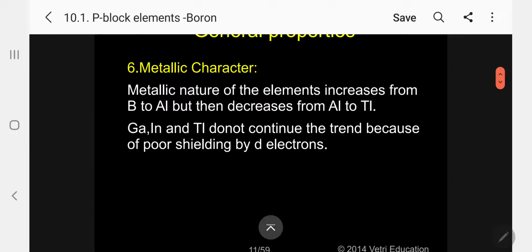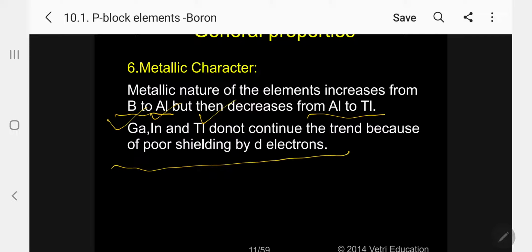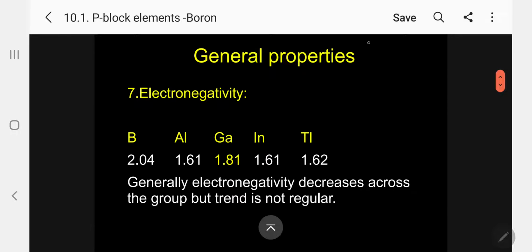Next, metallic character. Metallic nature of the elements increases from boron to aluminum. Boron is a non-metal. But then it decreases from aluminum to thallium. Gallium, indium and thallium do not continue the trend because of poor shielding by d electrons. Poor shielding by d electrons. So we cannot predict metallic character correctly, whether in increasing or decreasing order. That is the most important information.